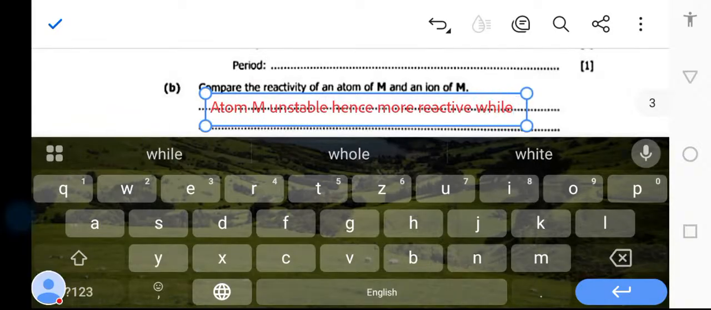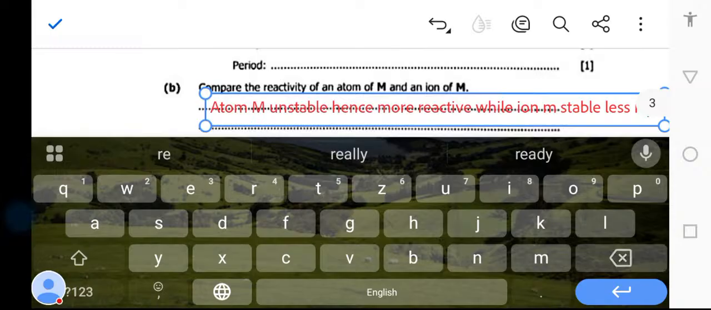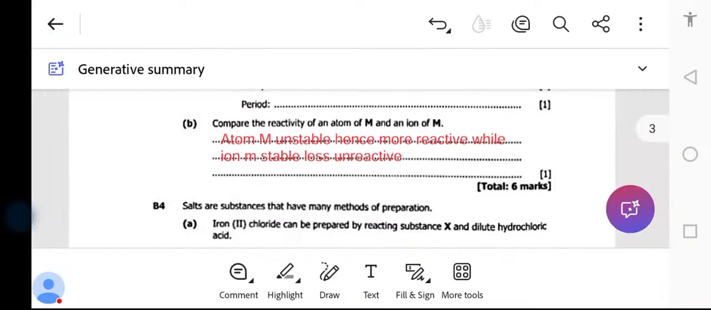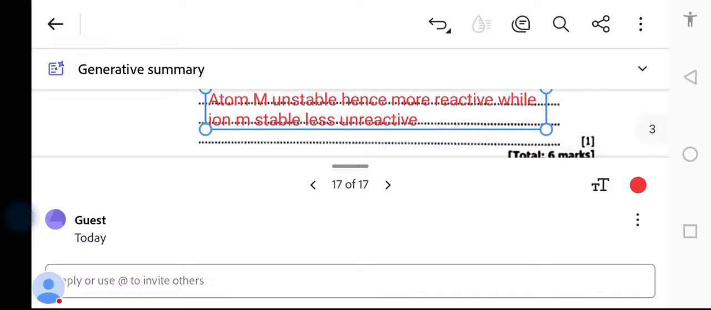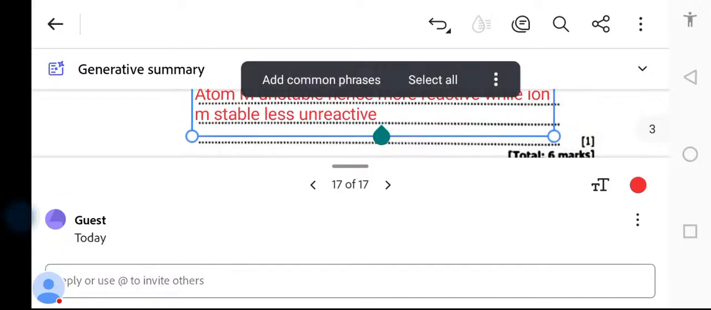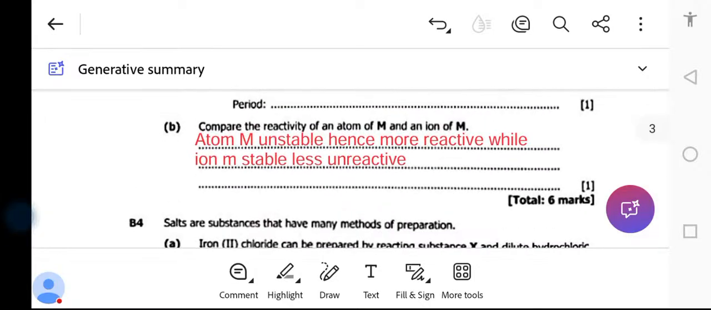Well, you say ion M gets stable, gets reactive or unreactive because it is what? It is stable. So the other one is reactive, the other one is less reactive because it is stable. That's how you answer that question there. So compare the reactivity. Atom M unstable, hence more reactive, while ion M stable, less reactive or unreactive.